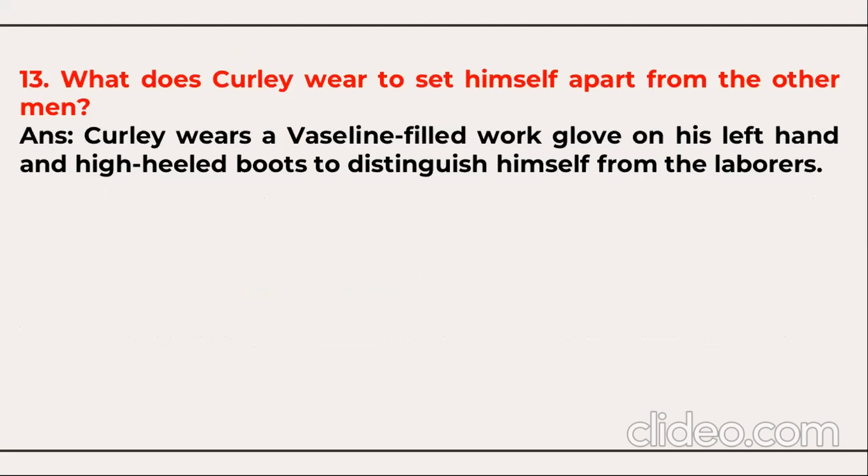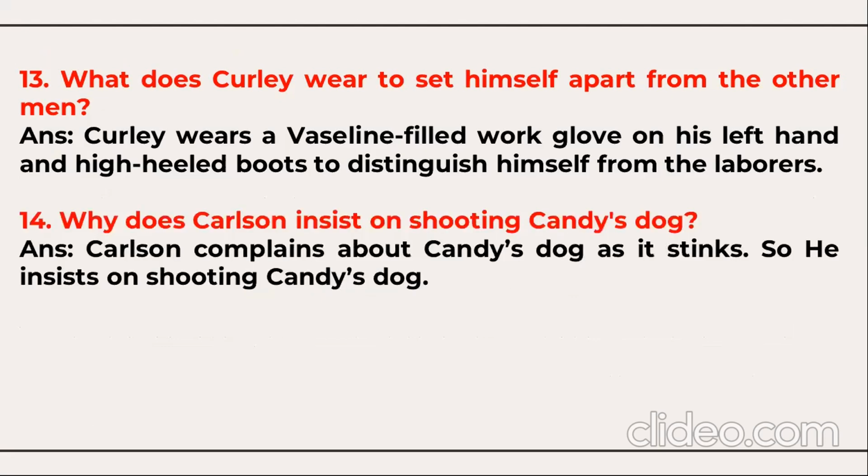13. What does Curly wear to set himself apart from the other men? Curly wears a Vaseline-filled work glove on his left hand and high-heeled boots to distinguish himself from the other laborers. Why does Carlson insist on shooting Candy's dog? Carlson complains that Candy's dog stinks, so he insists on shooting the dog.